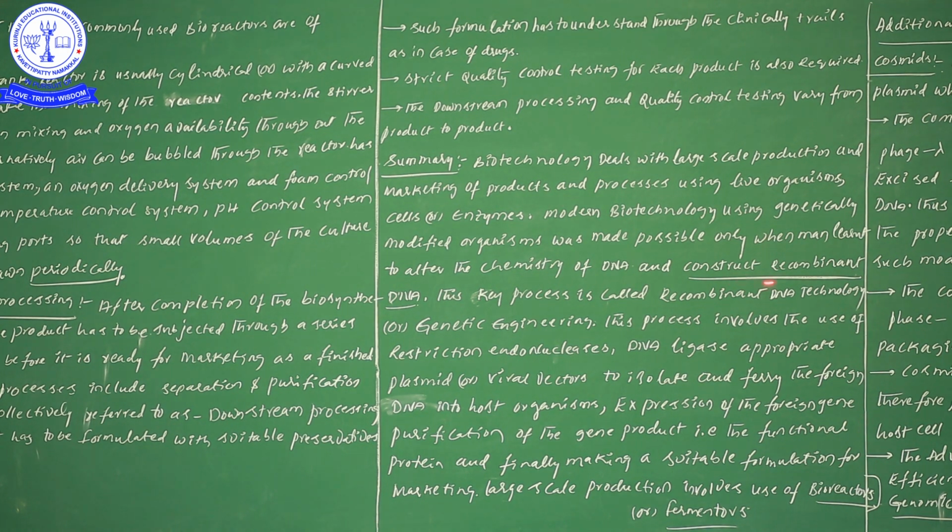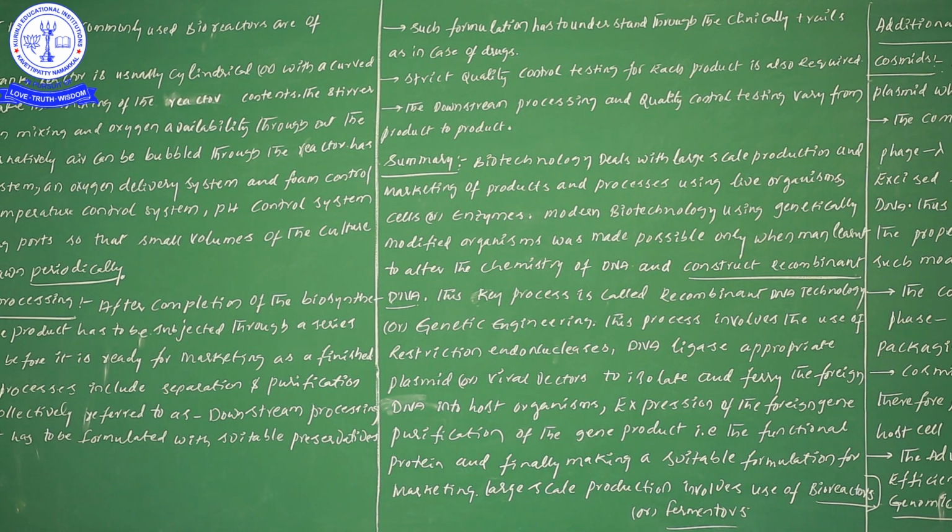So the construction of recombinant DNA, that process is known as recombinant DNA technology or genetic engineering. This process involves the use of restriction endonucleases. Here is a point: in order to construct recombinant DNA, what are we using? Restriction endonucleases. I have given information about these in the introduction on tools.